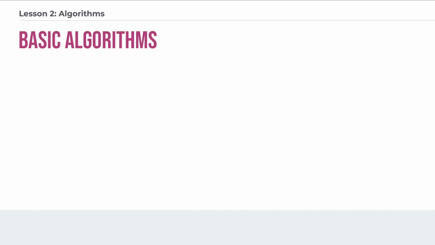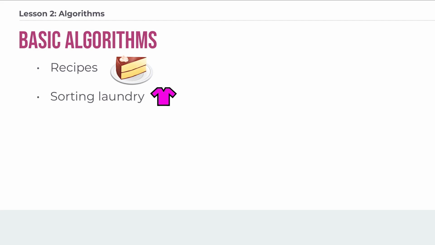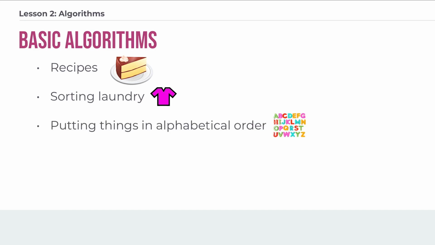All right, so examples of other algorithms that you may have encountered. A recipe could be considered to be an algorithm. It tells the format of the instructions, whether you're supposed to boil or fry or bake something. It gives all the descriptive qualifiers that would be needed, the quantities that would be needed, in addition to all the ingredients. Sorting out laundry. Depending on your washer and your detergent and all of those things, you may have your own method of sorting laundry that works, but you may have some special situations. For example, if you get a new red sweater, then you might have to come up with a new algorithm for sorting your laundry.